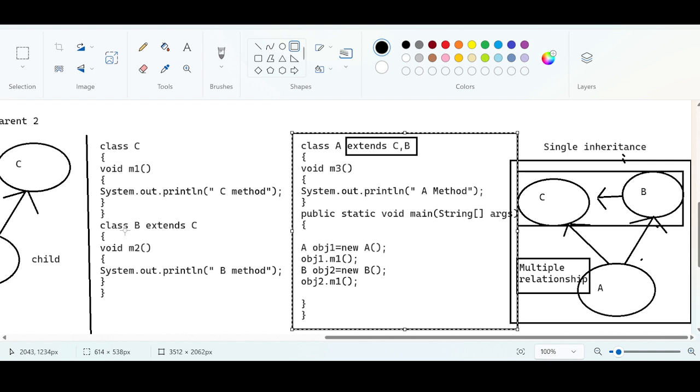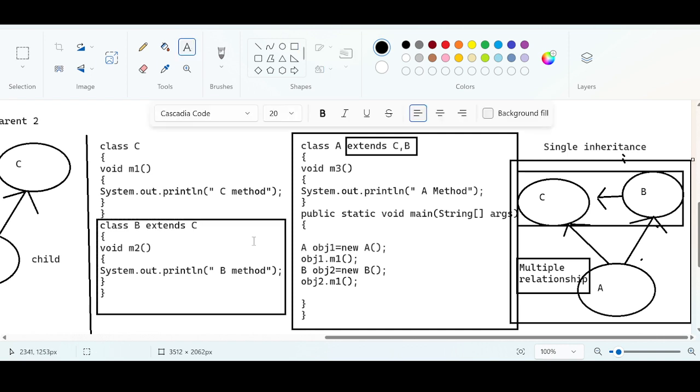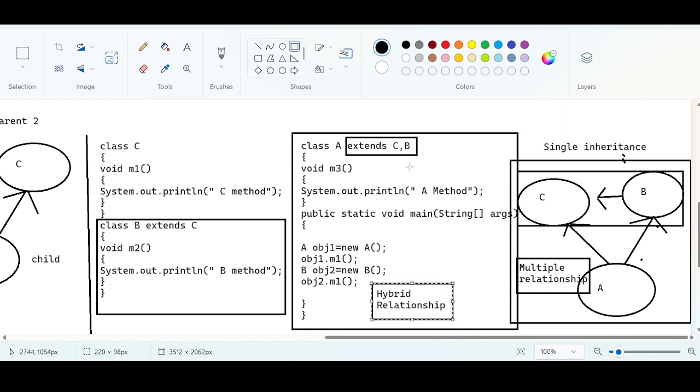This relationship is fine. This is completely fine. But because of this, we are getting the error. Because of these two combinations, this particular Java program becomes a hybrid relationship. Hybrid relationship is not possible in Java. Why is it not possible in Java? Because of multiple inheritance. Because one of the relationships in the hybrid is multiple. If you see a multiple relationship in any one of the combinations, it becomes hybrid, which is not possible.